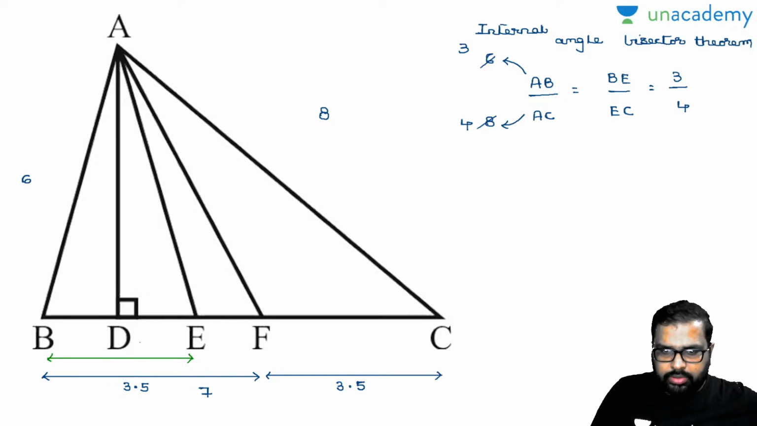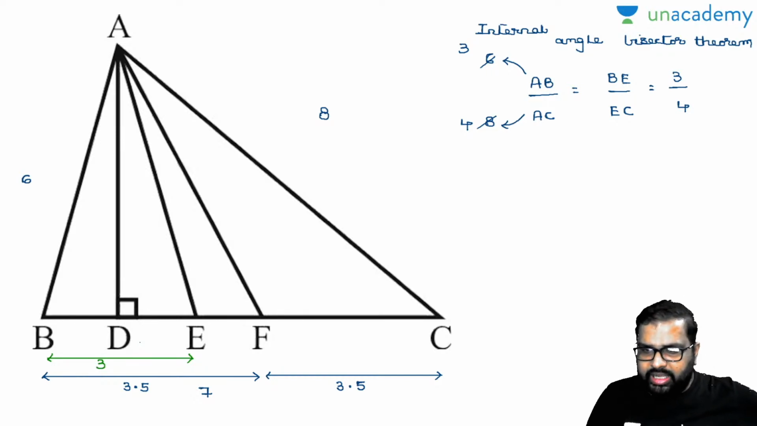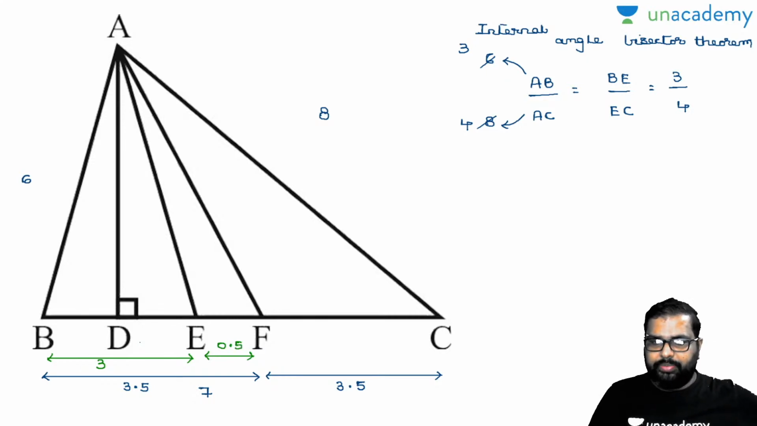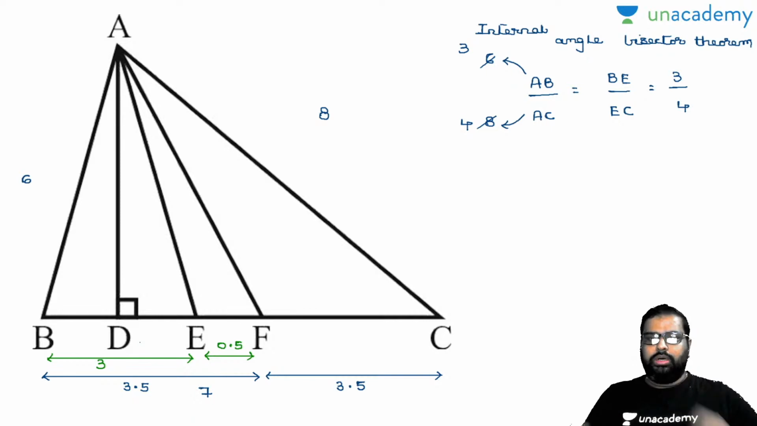Okay, fine. Now EC is how much? 4. In that, FC you know, so I can write EF as how much? 0.5. Will you accept with me? Please let me know yes or no. EF is 0.5. Perfectly done, because BF is 3.5, BE is 3, EF is 0.5, EC is 4. Yes, perfectly right. So let's come to the questions.